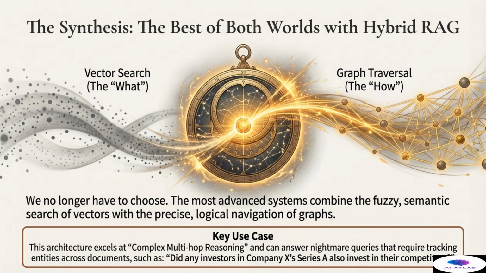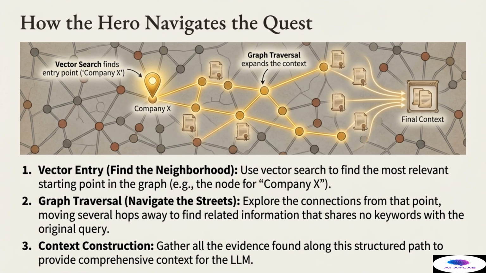For instance, consider the challenging question: did any investors in Company X's Series A also invest in their key competitors? Answering this requires a sequence of precise relational jumps, which can only be achieved through graph traversal, initiated by a vector search entry point. Let us conclude by walking through how our hero, the hybrid RAG system, navigates a complex analytical query quest using this fused architecture.